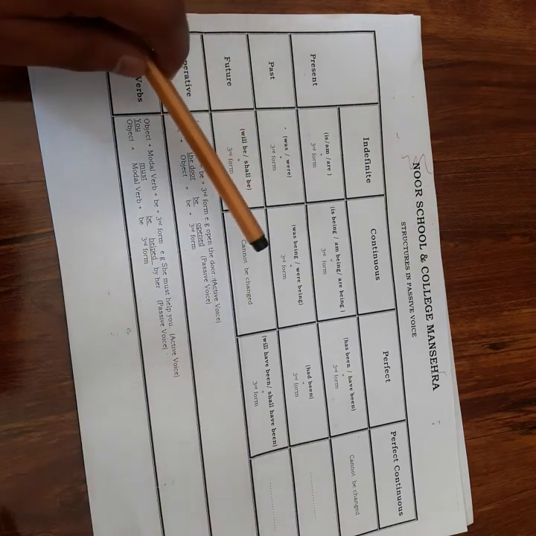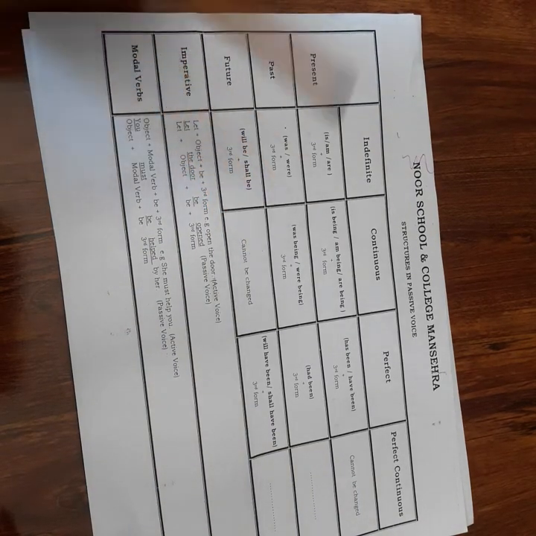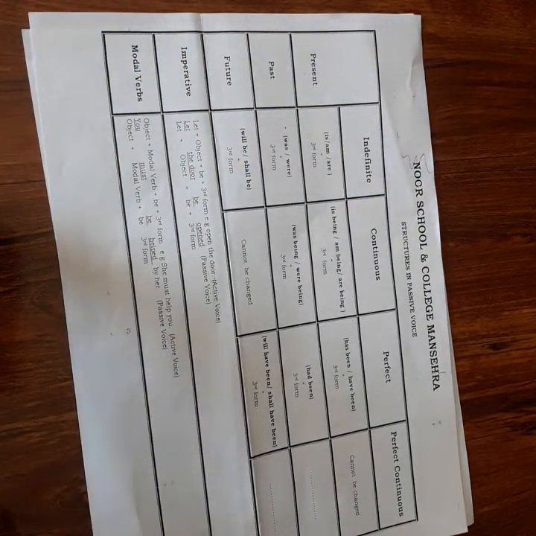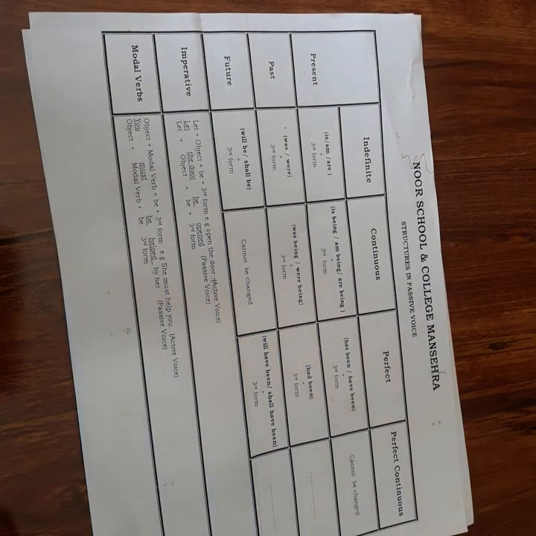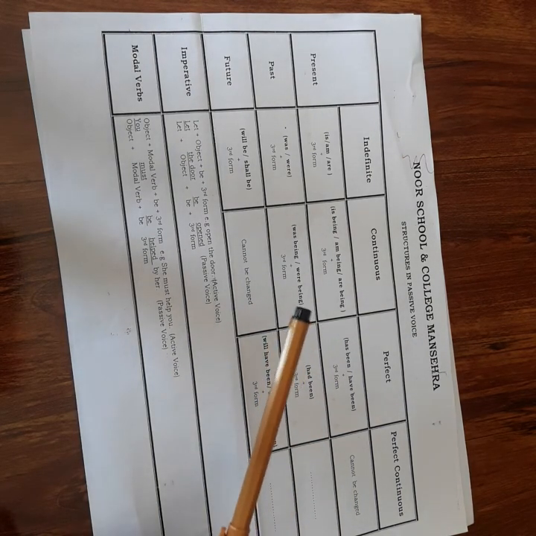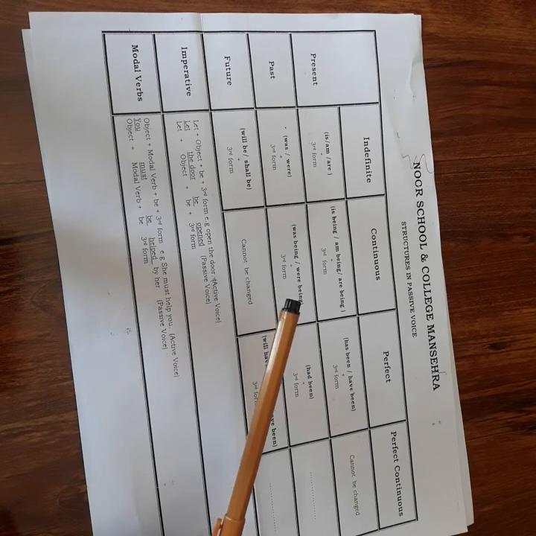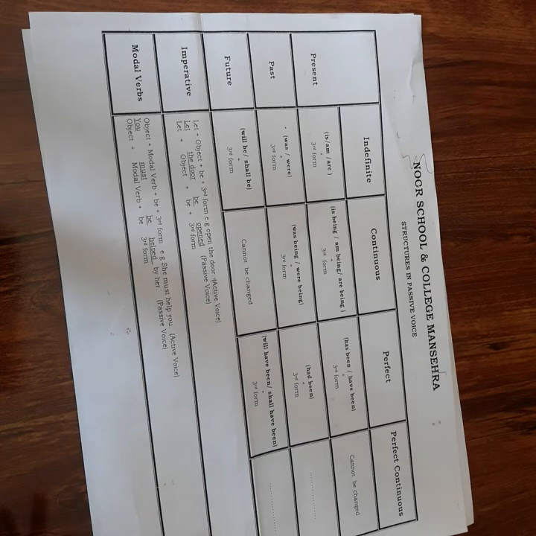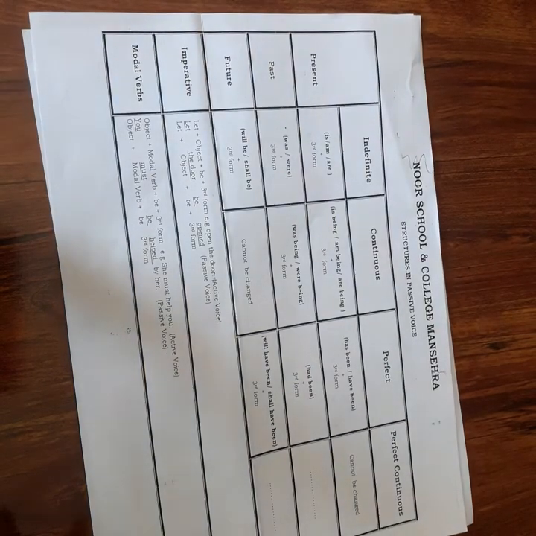Future continuous cannot be changed. Similarly, perfect continuous tenses are not changeable. Why? What is the reason? Look at the reason: wherever we have be in its original form, we cannot change such tenses.